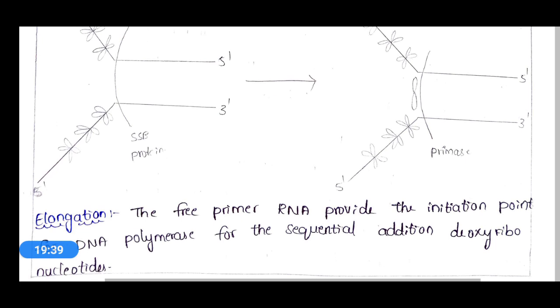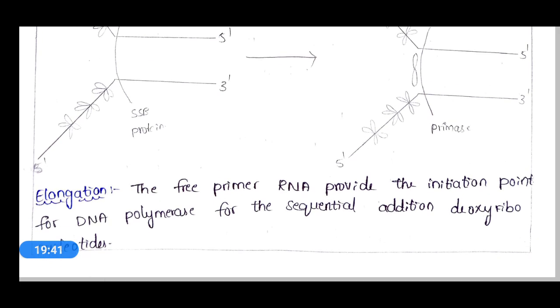Next, primase will act on the complementary RNA, and it will form an RNA primer.